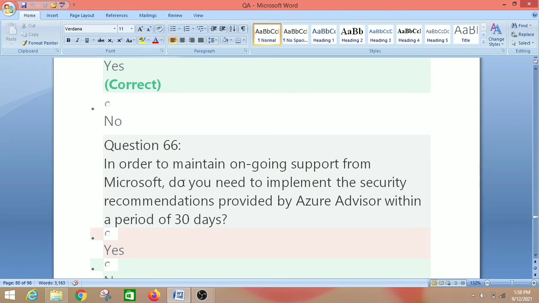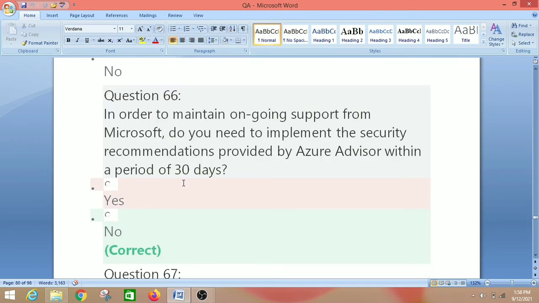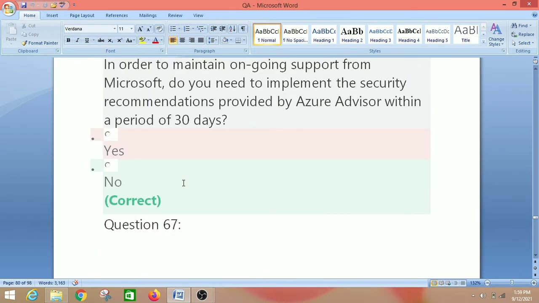So let's move on to the next question, that is question number 66. In order to maintain ongoing support from Microsoft, do you need to implement the security recommendations provided by Azure Advisor within a period of 30 days? The right answer is no, because this is not a key requirement to have an ongoing support from Microsoft.